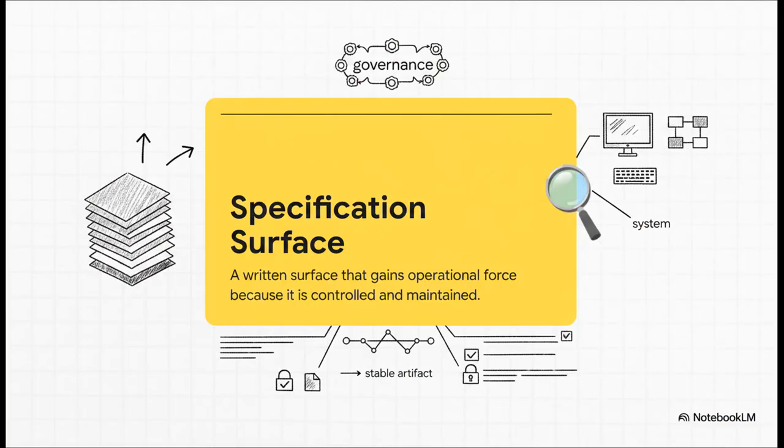Structurally speaking, a specification surface isn't just a basic README file full of passive advice. Far from it. It is a written surface that actually gains operational force. It is strictly controlled, maintained, typed, and validated. The syntax itself, whether it's Markdown, YAML, plain text, that's secondary. The decisive, absolute, non-negotiable property here is governance. It is the stable artifact against which any generated behavior must be checked.